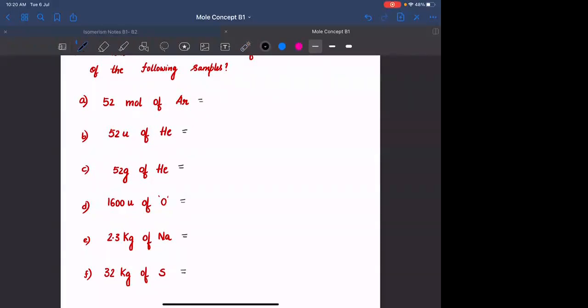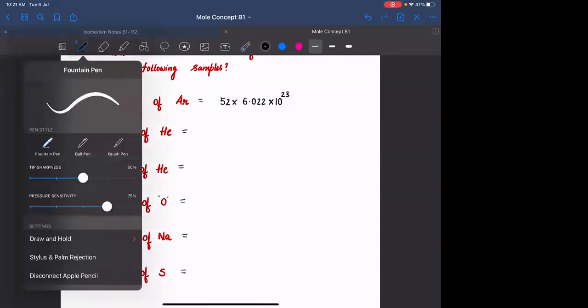52 mole of argon. In this case, they have not given the sample mass. They have already given you the number of argon atoms, which are 52 mole. So they are asking us in terms of number. So we will be multiplying that with 52 into 6.022 into 10 power 23. Samjha? This is not the sample mass. This is the number of atoms itself. 52 mole or 52 dozen मतलब क्या होगा? 52 into 12 ना? वैसे 52 mole मतलब 52 into 6.022 into 10 power 23 atoms of argon. Okay.